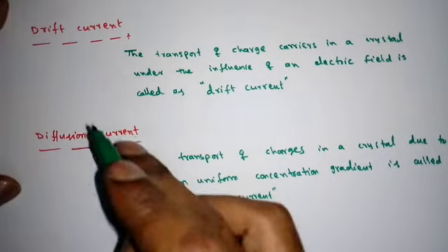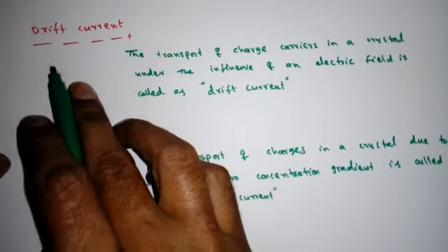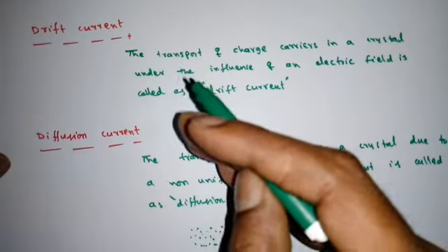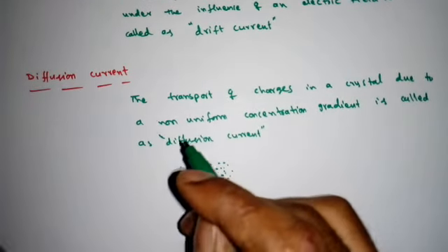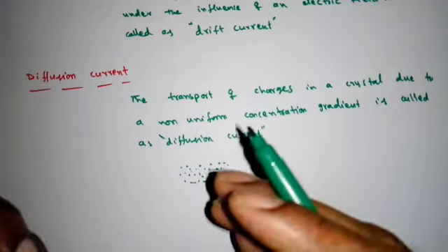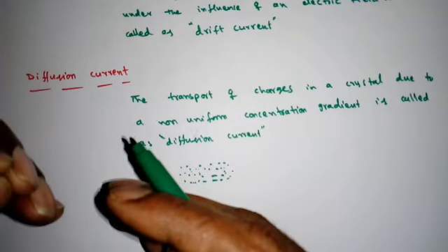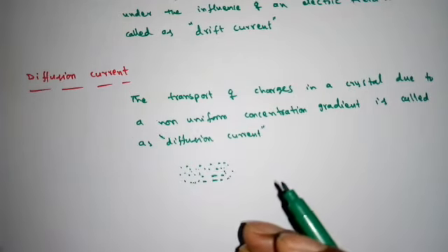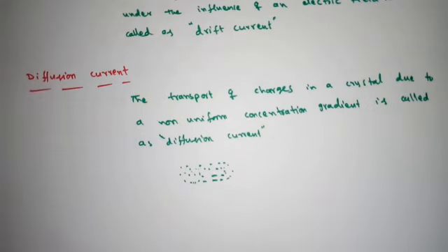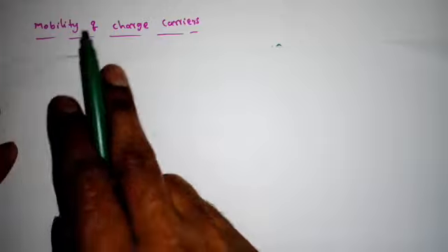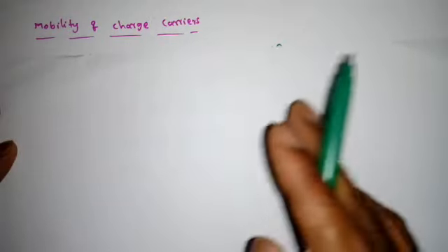So this is about drift and diffusion, right? Drift means we have to apply some electric field to move these charges. Diffusion means we only have to see that at one place there is high concentration and at another place lower concentration, then diffusion takes place. We will see how to find the mobility of charge carriers in metals. Later we will find the mobility of semiconductors also, right?